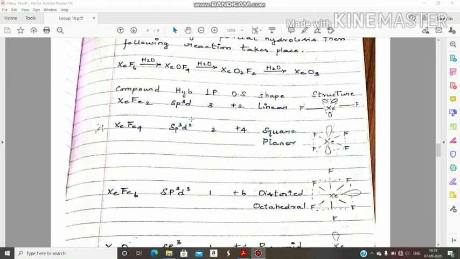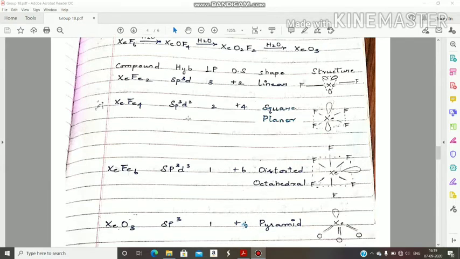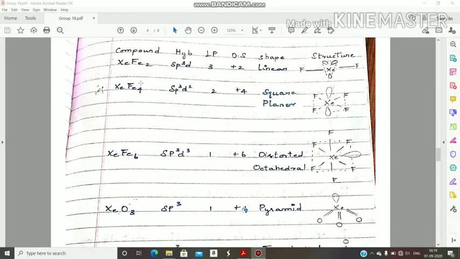Next, here one more topic is there, that is we have to discuss these compounds. That means we have to discuss their hybridization, lone pairs, oxidation state, and shapes. These are very, very important. First compound XeF2, xenon difluoride.